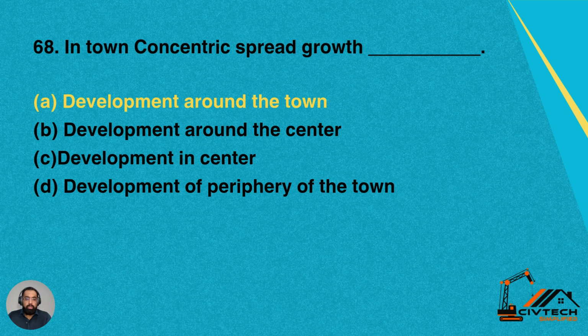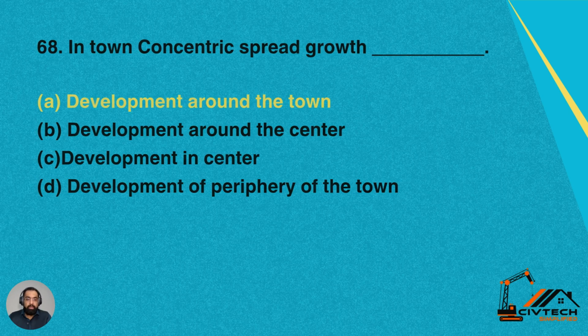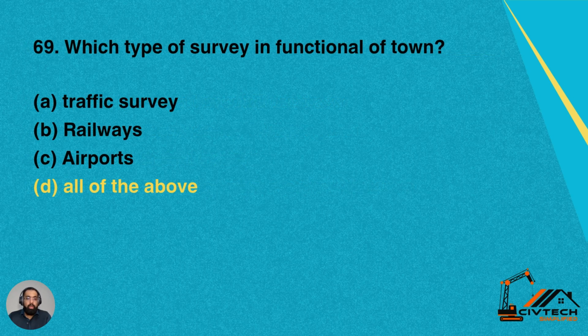Question 68. In town concentric spread growth dash. A, development around the town. B, development around the center. C, development in the center. D, development of periphery of the town. So concentric spread growth in a town is basically development around the town, like the slums as well as the adjacent developed area. So option A is correct for this question.